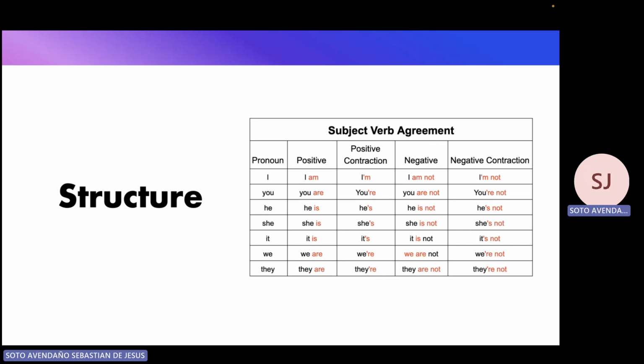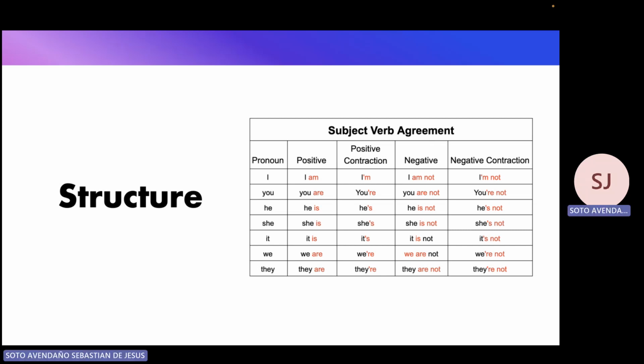Ese not lo tenemos ahí para representar que estamos negando o que no estamos confirmando esa información. Eso es lo que va a ser el not. Y el verbo siempre va a ser el mismo verbo to be, que recuerden que es importante que ustedes lo puedan ir memorizando y practicando para que sepan qué verbo va con qué pronombre en la forma del verbo to be. Y para la negación, recordar que además del pronombre y el verbo to be se le añade un not, ¿ok?